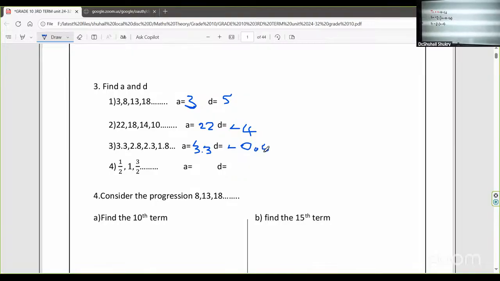Are there any students who can't understand this? Everyone can understand this, right? Great. See the fourth one.